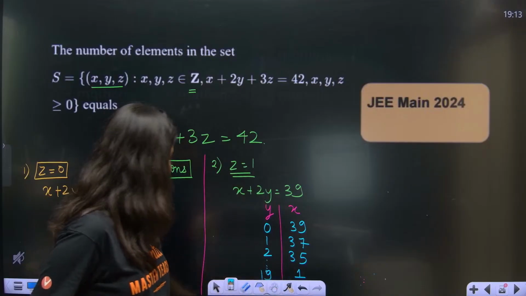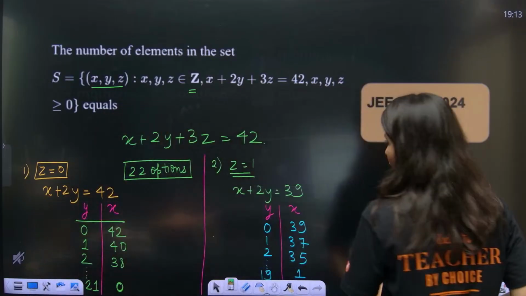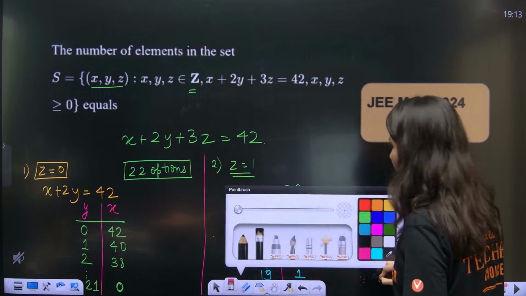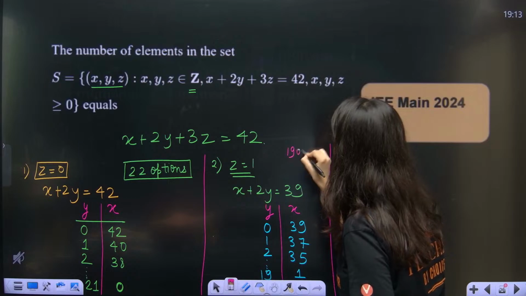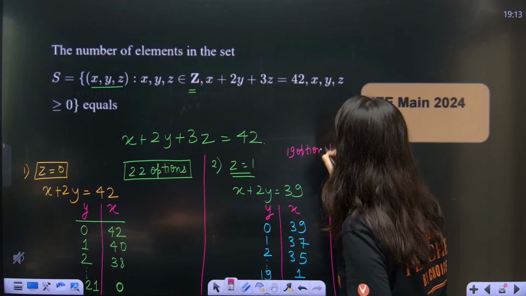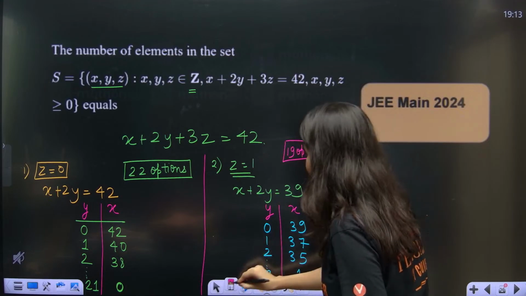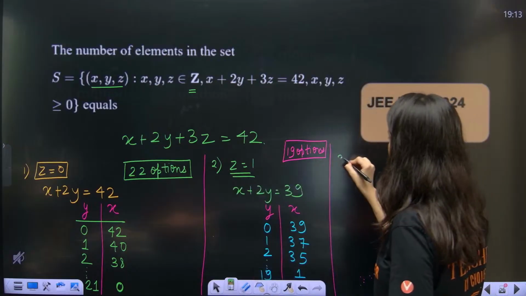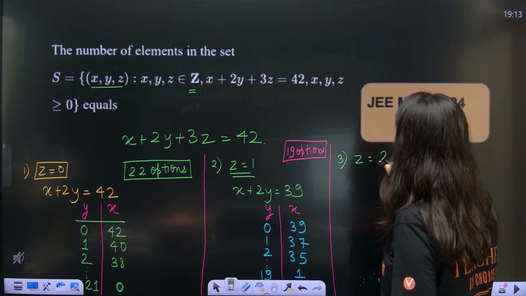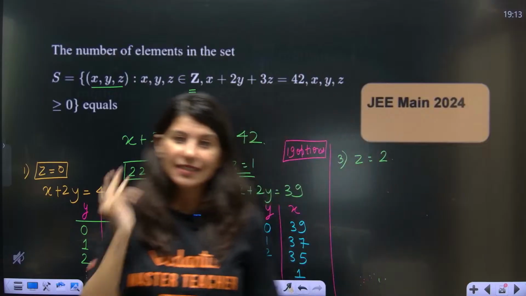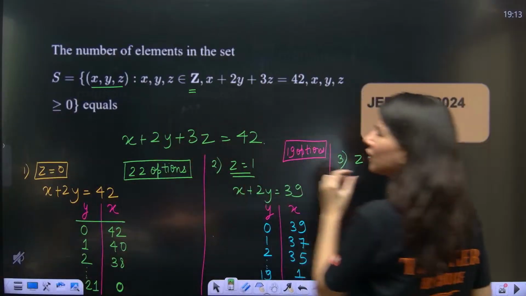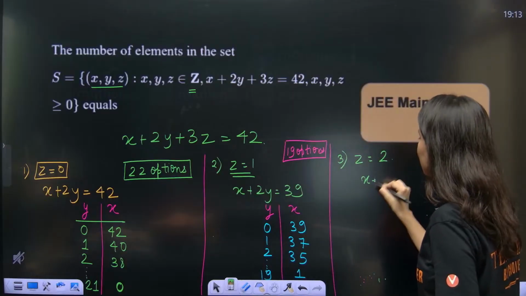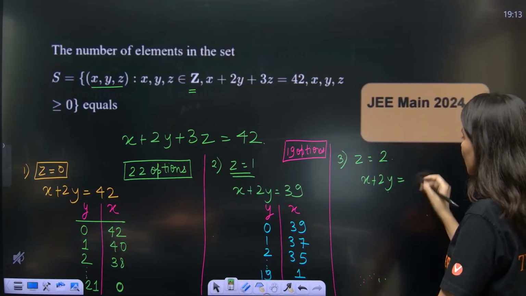So this is a very thoughtful question over here. But slowly you have to move forward. Okay. So how many? 19 options from this particular thing. Okay. So a little bit lengthy question spotted over here. Now put z is equals to 2. If z is 2, then what will happen? 42 minus 6. So x plus 2y is equals to 36.